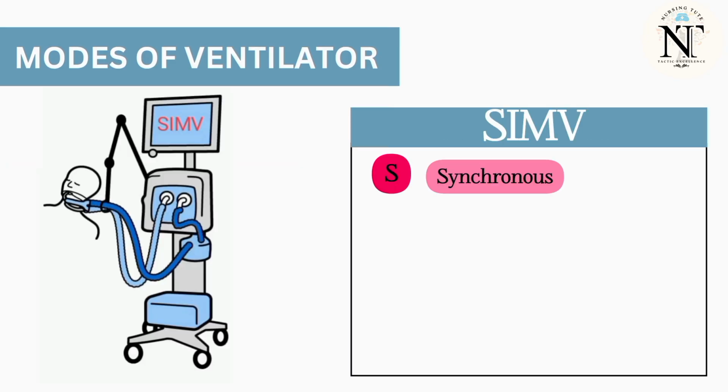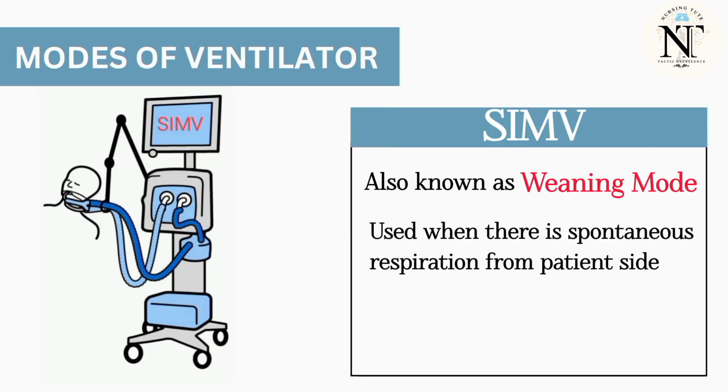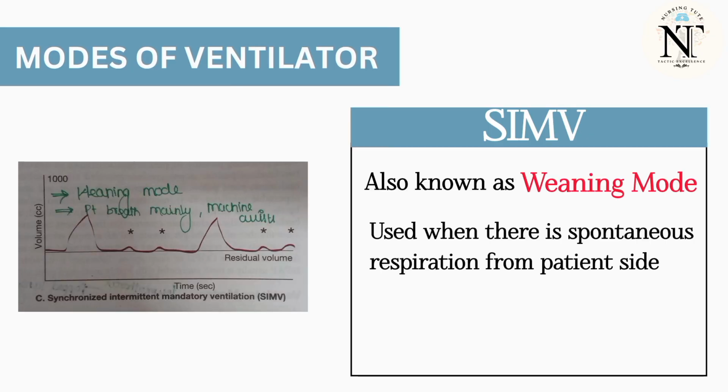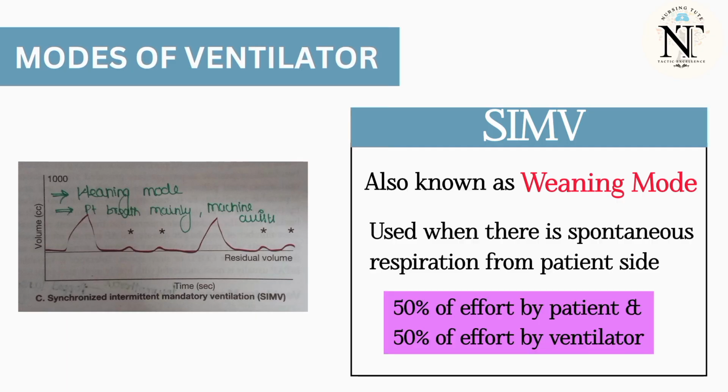Then synchronized intermittent mandatory ventilation. It is also known as weaning mode. This mode is used when there is a spontaneous respiration from patient side. If you look at this graph, the first breath is taken by ventilator and second and third breaths are initiated by patient. The ventilator will never help in the second or third breaths. However, the fourth breath will be provided by ventilator to meet the adequate respiration rate or adequate tidal volume. So here 50% of effort by patient and 50% of effort will be provided by the ventilator. So these are the three important ventilator modes that I have discussed.